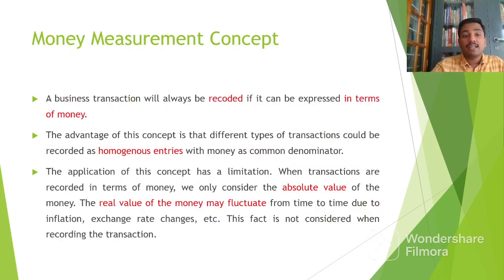Now we are moving to the third concept, that is known as the money measurement concept. So this gives a clear-cut indication to the accountant that the transactions which can be measured in terms of money can only be recorded into the books of account. So that is a criterion. Only those transactions which can be valued in monetary terms can be recorded. So the recording, if it is to be done, should always be made in terms of money, which means non-monetary transactions are not at all recorded into the books of accounts.